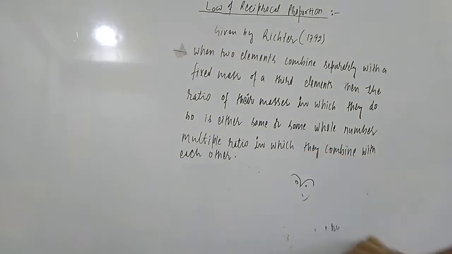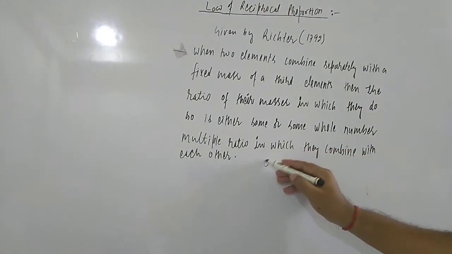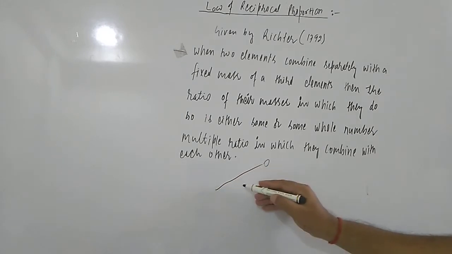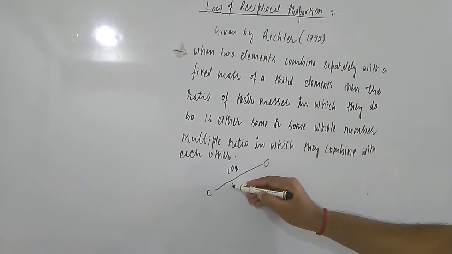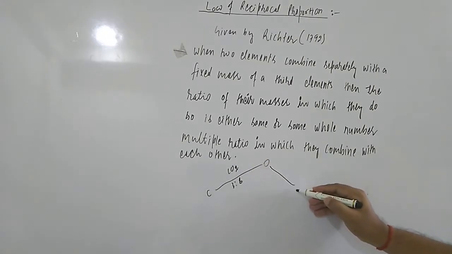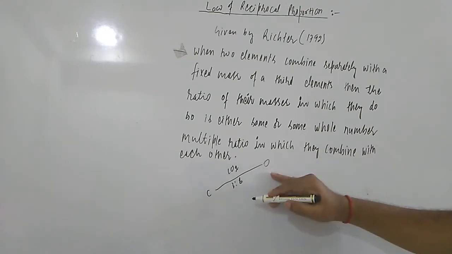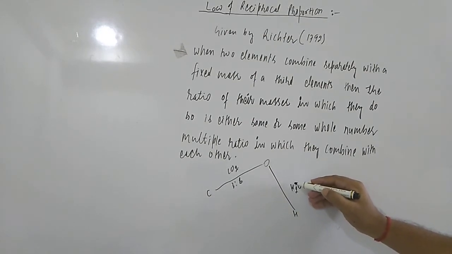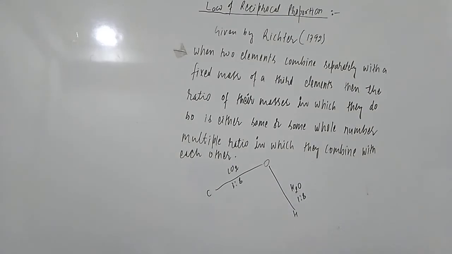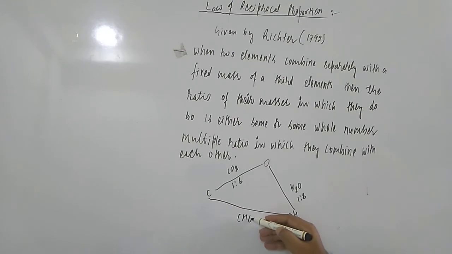It may be confusing to you, students, but it is not that confusing when you try to understand. So see, if I have one element, oxygen, and it is combining with carbon, it will give CO2 and the ratio will be 3:8. And if it is combining with hydrogen, let us check, it will give H2O. So H2O is 1:8.